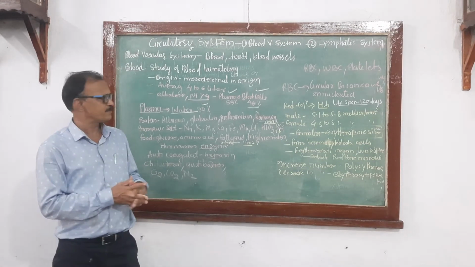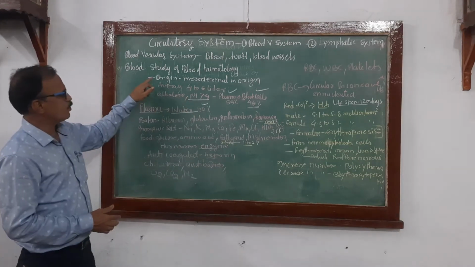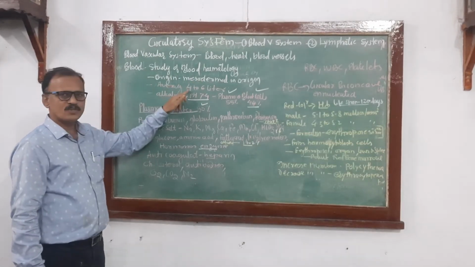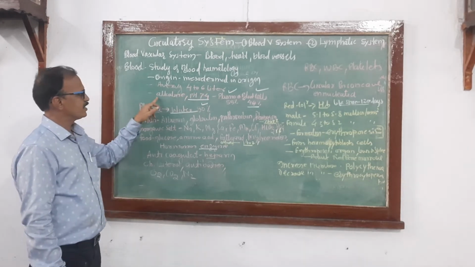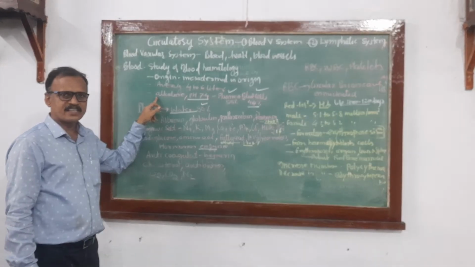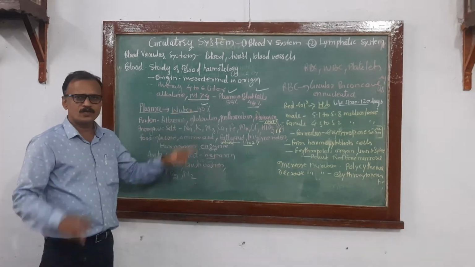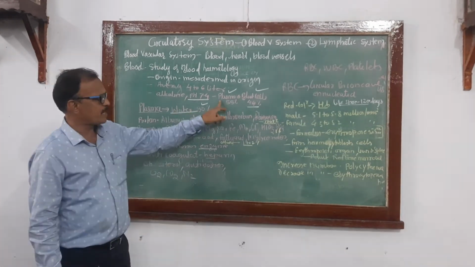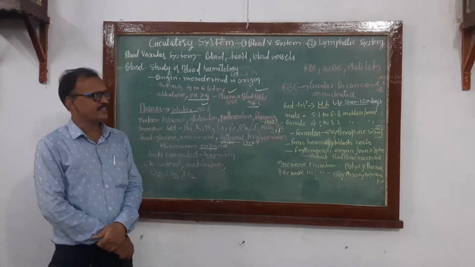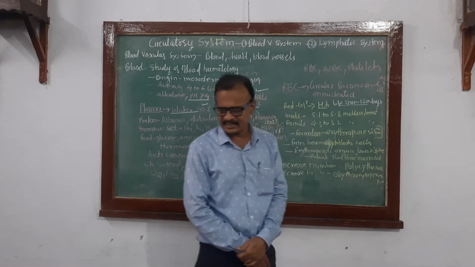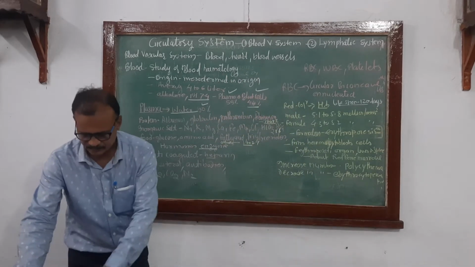So, mesodermal in origin, average 4 to 6 liters, chemical nature alkaline, pH 7.4. Two main components of blood, plasma and blood cells, including RBC, WBC and platelets and their subtypes.